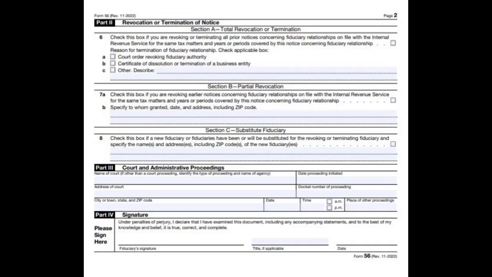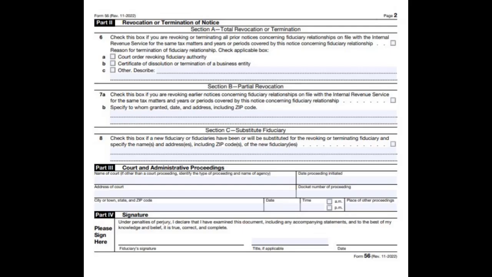Section B. Indicate the type of taxes and forms you'll be responsible for, e.g., individual income tax, estate tax, employment tax. If your fiduciary authority covers specific years or periods, list them here. Part 2. Revocation or termination of notice. Complete this section if you are revoking or terminating a prior fiduciary relationship.